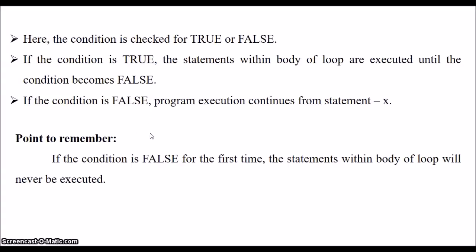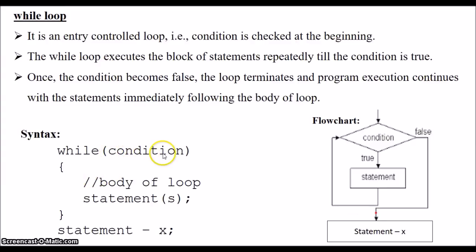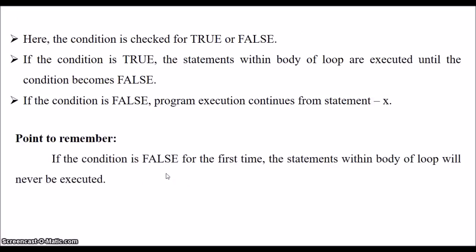One important point to remember here is if the condition is false for the first time, then the statements within the body of loop will never be executed. That is, if you start executing this while loop and the condition is false for the first time itself, the body of loop is never executed, not even once. Since the condition is false, the program continues from statement X. So this point you have to remember.